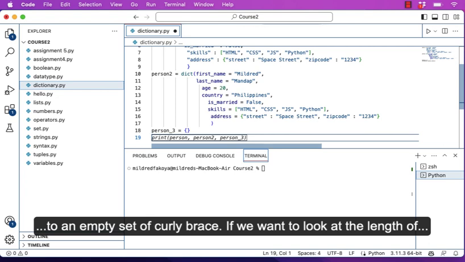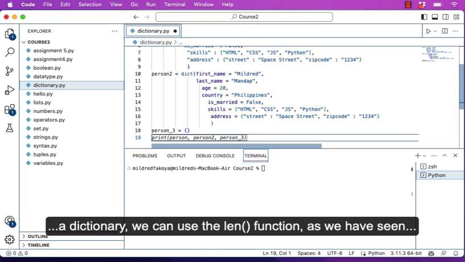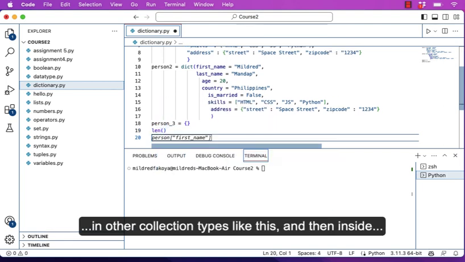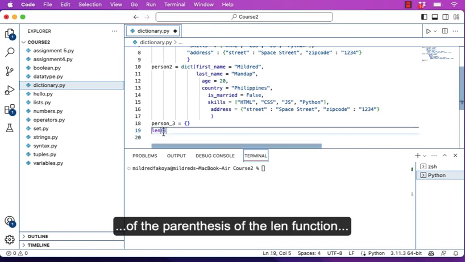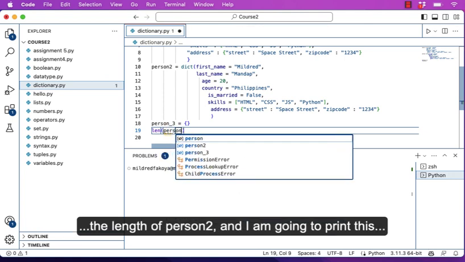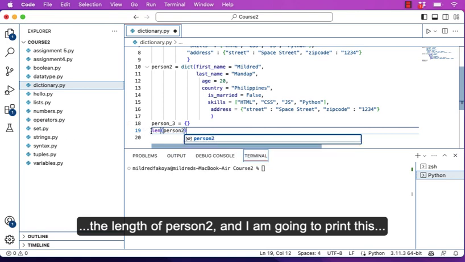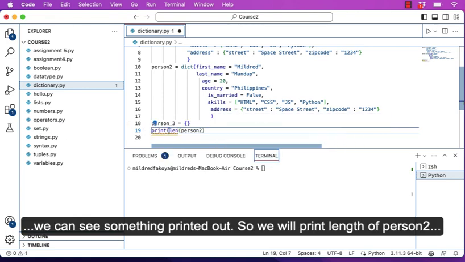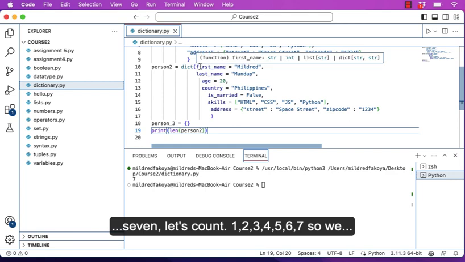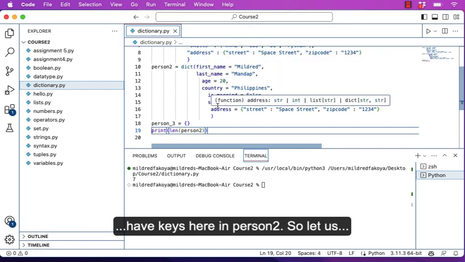If we want to look at the length of a dictionary, we can use the length function as we have seen in other collection types like this, and then inside the parentheses of the length function, you put the name of the dictionary whose length you want to know. So let's say we want to see the length of person 2, and I'm going to print this so that we can see something printed out. So we print length of person 2. I'll save this, I'll run, and we'll have the length of person 2 is 7. Let's count 1, 2, 3, 4, 5, 6, 7. So we have 7 keys here in person 2.